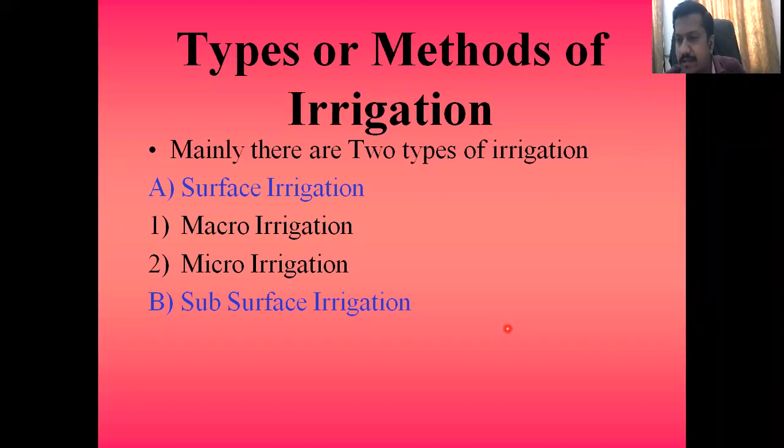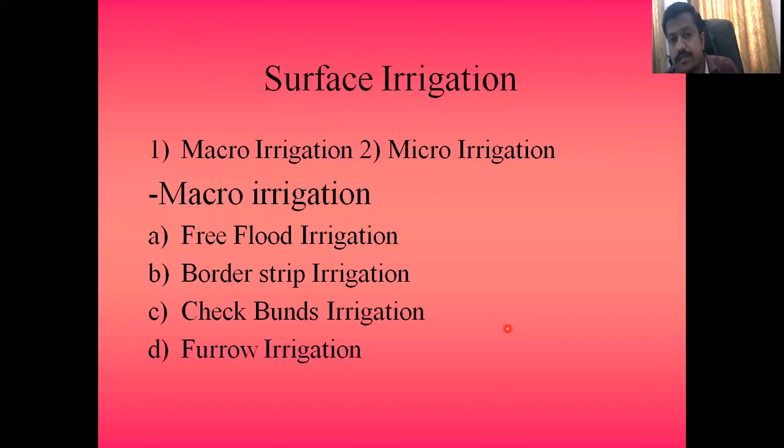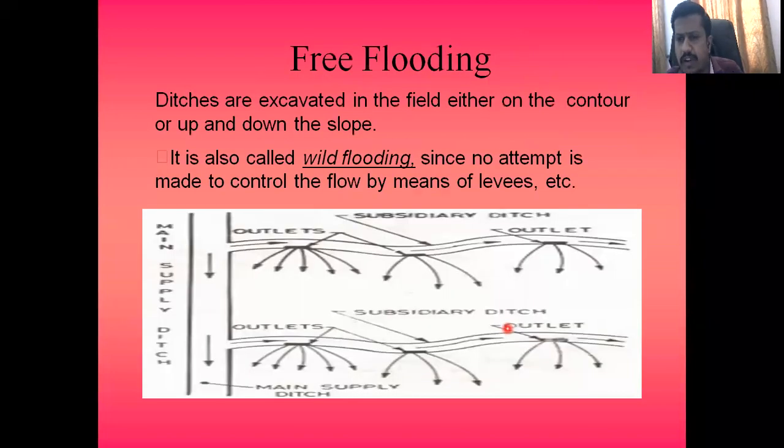In the surface irrigation we are dealing with the macro and micro. So in surface irrigation, first we will discuss macro irrigation, that is irrigation which happens at a large extent. So in the macro irrigation we are having free flood irrigation, then border strip irrigation, checkboards irrigation, and furrow irrigation. Now what are these we will discuss. One line definition I am going to tell, not in detail, because, as I told you, it's a single subject that we have for study.